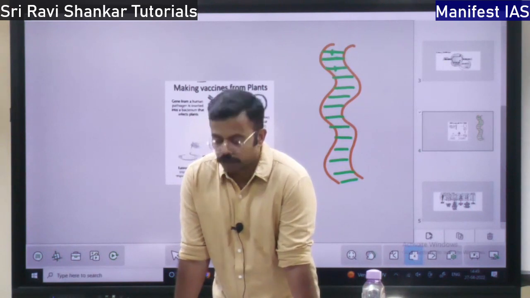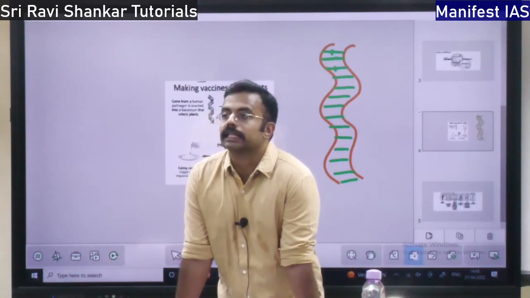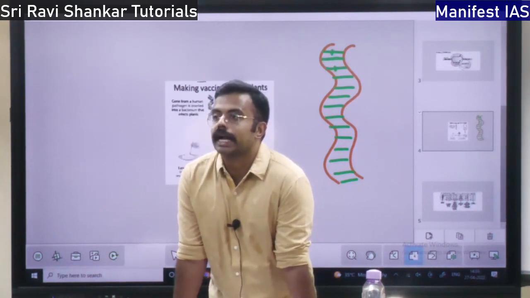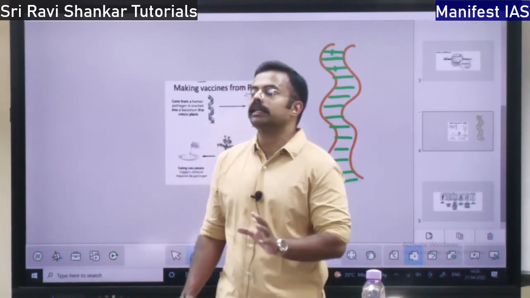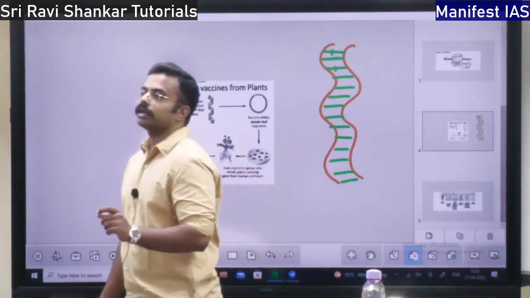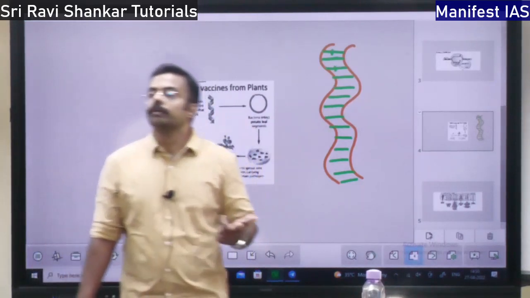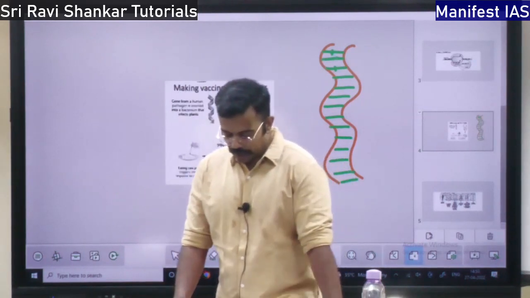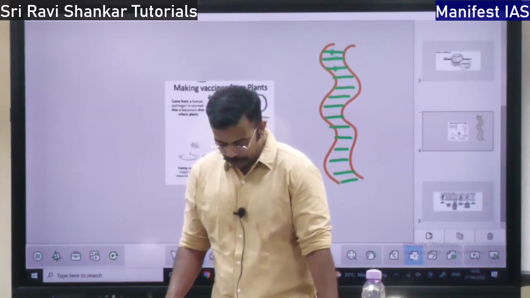What does the DNA include? It includes instructions for assembling proteins and RNA molecules. It has instructions encoded in it for protein synthesis and also for producing the RNA molecules, right?